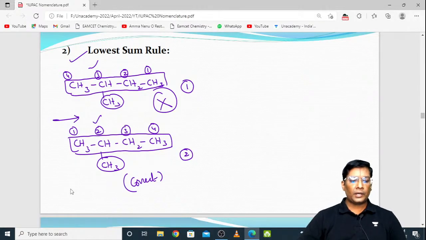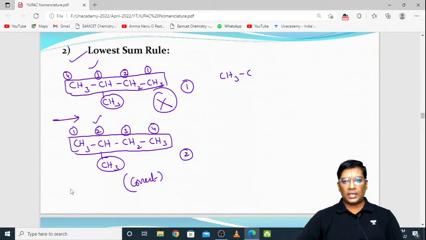And coming to the other important rule, I am giving one more example to you. Suppose you take this one: CH3, C, CH2, CH, CH3. If I give this type of example, how can you guess?